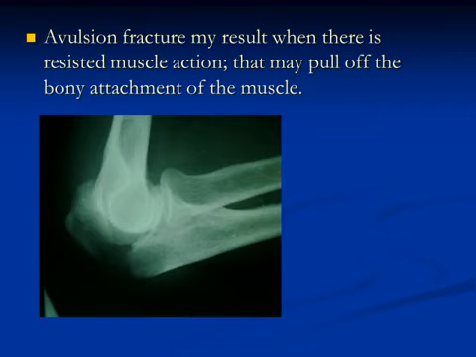An avulsion fracture may result when there is resisted muscle action that may pull off a bony attachment of the muscle. Here, we call this a fracture of the olecranon. This happens after resisted extension of the forearm.